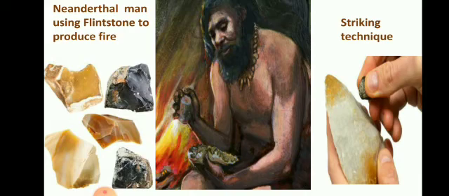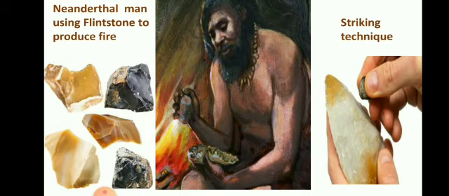In the middle picture, you can see the Neanderthal man who is striking the flintstone to light the fire. And in the third picture, the technique is shown, how two stones are rubbed on each other and the spark is developed. So in this way, Neanderthals were able to produce fire, and also they were consuming roasted meat. So these are the differences.